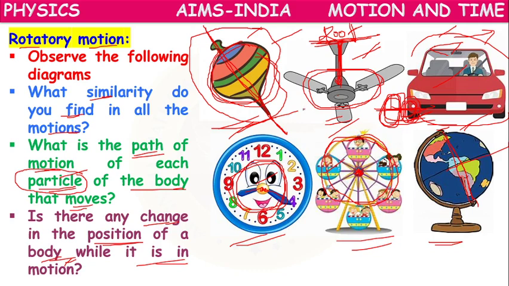But what about the particles? The particle which is here, after some time, may come here, or this particle may go there. There will be a change in the position of the particles in the direction of motion of the body, but overall, on the whole, there will be no change in the object. That similarity we can observe in all these pictures.